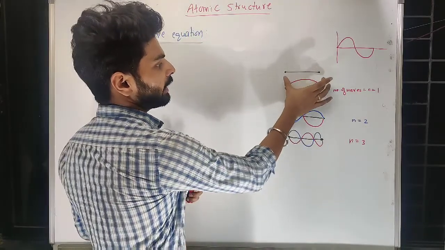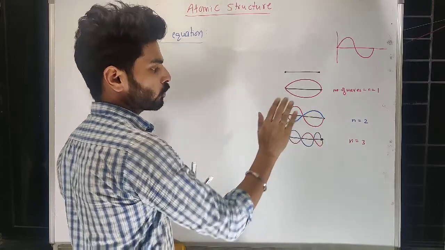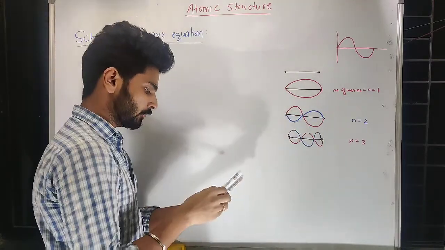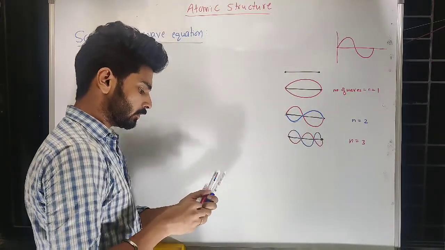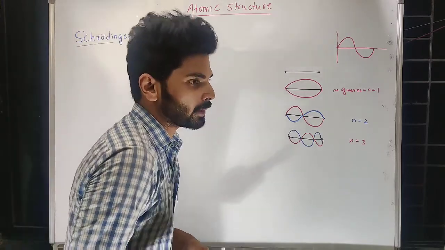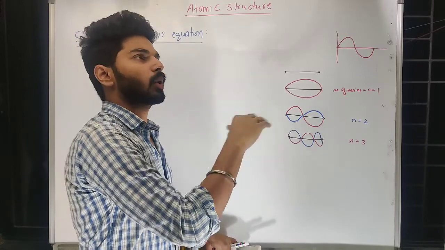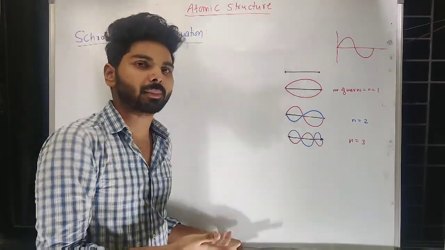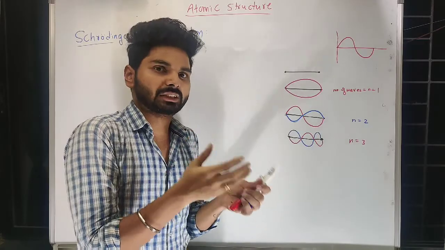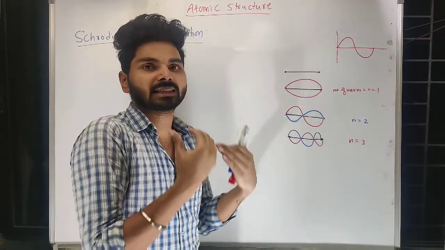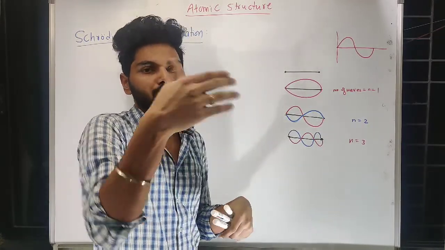So in a confined area, if I apply more and more force, then more waves it is going to create. Now applying more force means what? I'm applying more energy. So whatever increased amount of energy I'm applying, the string is sustaining that extra energy by creating more and more waves.